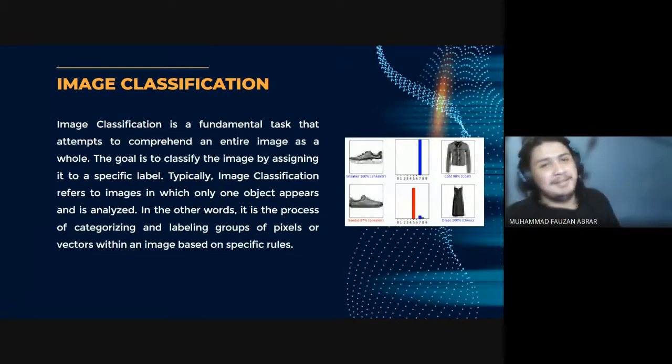Image classification. Image classification is a fundamental task that attempts to comprehend an entire image as a whole. The goal is to classify the image by assigning it to a specific label. Typically, image classification refers to images in which only one object appears and it is analyzed. In other words, it is the process of categorizing and labeling groups of pixels or vectors within an image based on specific rules.